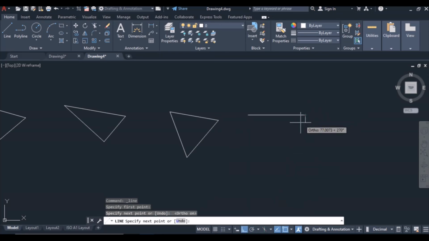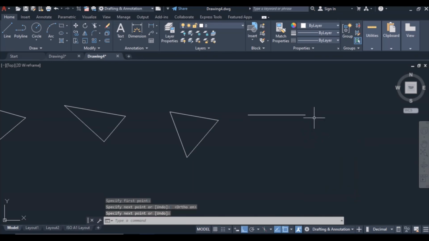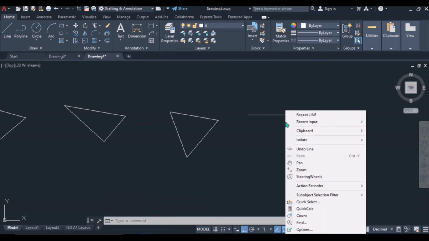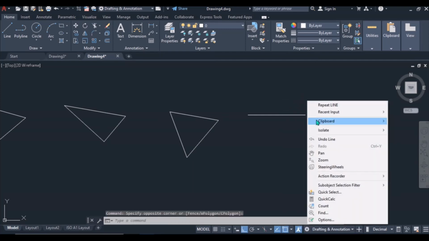Instead of pressing the enter key on my keyboard, I can just right click on my mouse and click enter. Okay, and that command will be entered. Or I can just right click for me to repeat my previous action, that was drawing the line. Or I can just right click to see other commands here. Undo line, I can pan, I can zoom. Okay, I can do anything here.